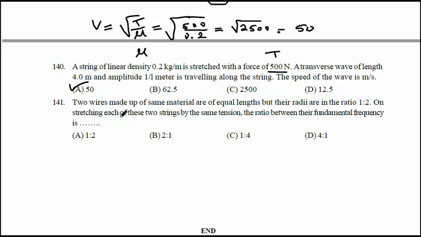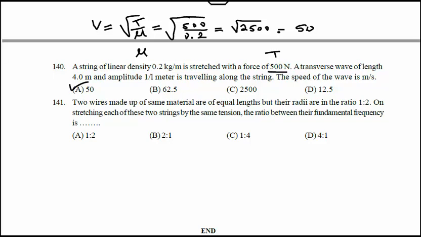Next question 141. Two wires made up of the same material are of equal lengths, but the radii are in the ratio 1:2. On stretching each of these two strings by the same tension, what is the ratio of fundamental frequency?